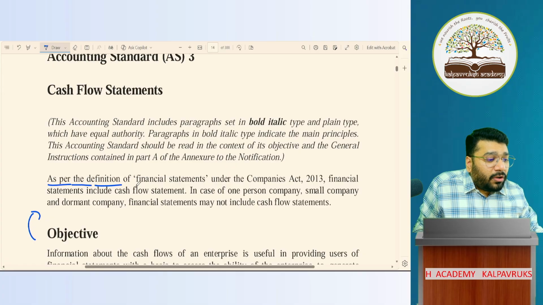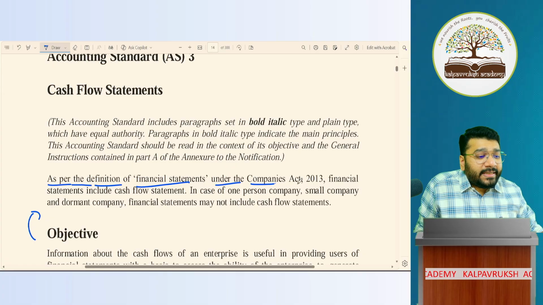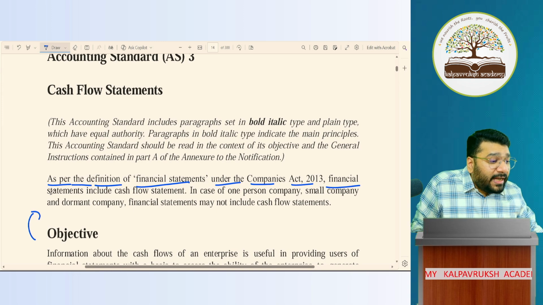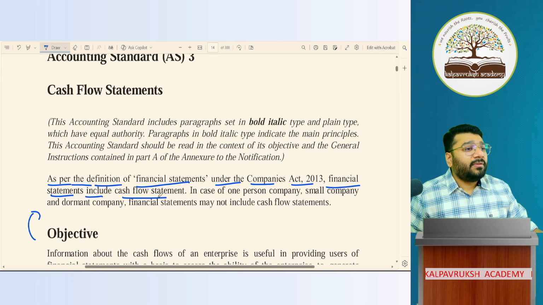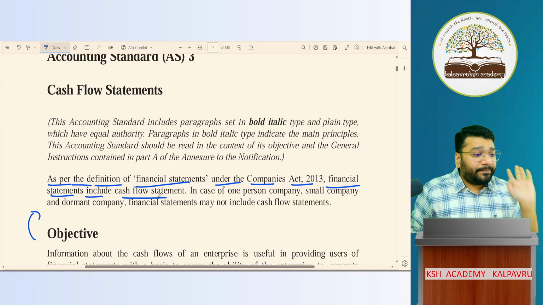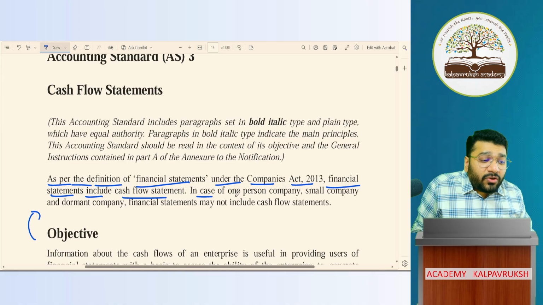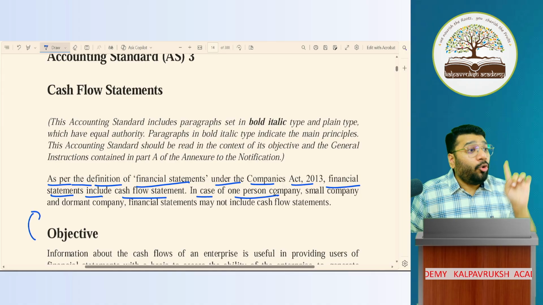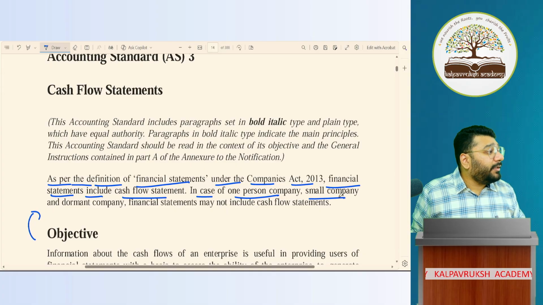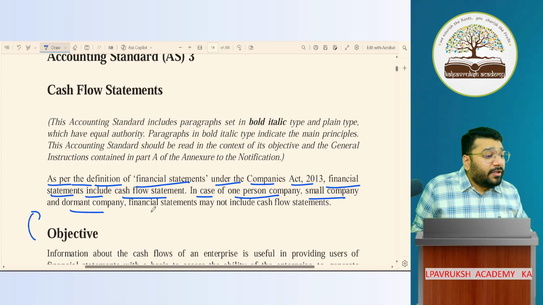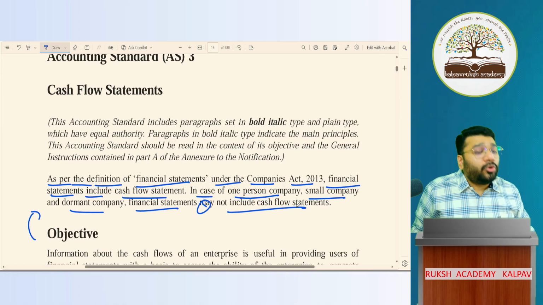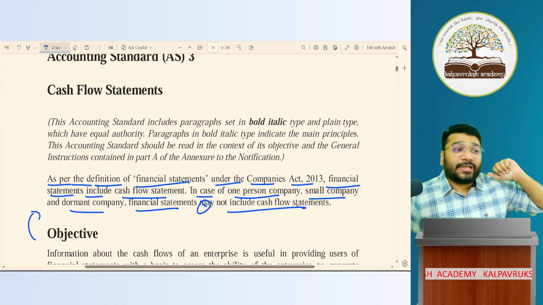As per the definition of financial statement under Companies Act 2013, financial statement includes cash flow statement. Correct? As a part of financial statement, cash flow statement should be there. However, in case of a one-person company, OPC, or a small company, or a dormant company, financial statement may not include cash flow statement. You need not prepare a cash flow statement.